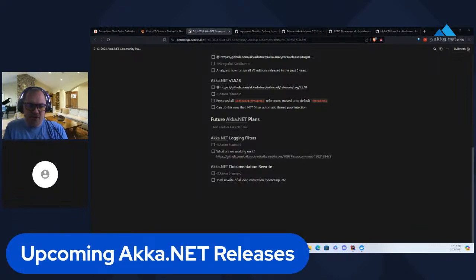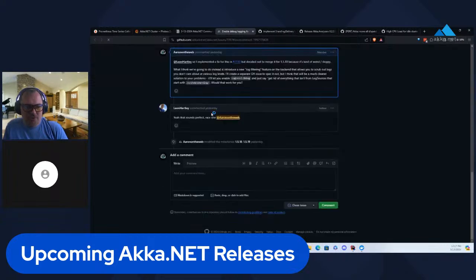Upcoming Akka.NET releases. So what do we have cooking? One of the things, and I haven't filed an issue for this yet because I haven't had time to write a specification, but one of the things that we're going to add is an Akka.NET logging filter. This is going to allow you to basically disable certain sources of log events at various logging levels if you want. So a good example, this user submitted an issue here.